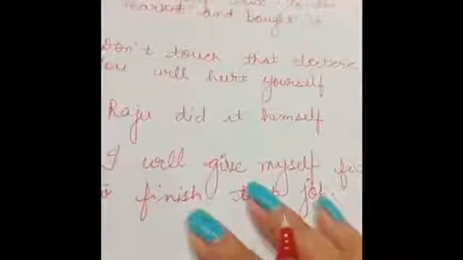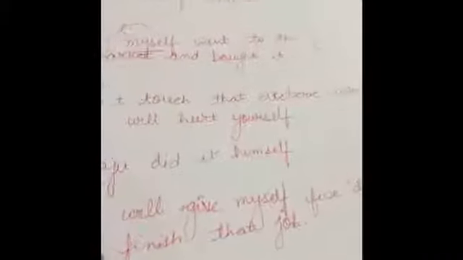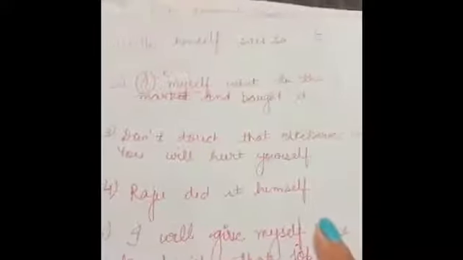Next one, don't touch that electric wire, you will hurt yourself. So you don't have to touch that electric wire, else you will hurt yourself. Now, if your parents ask you not to touch any bare wire or any wet wire, what are they asking you to do? Just to take a precaution, otherwise you will hurt yourself.